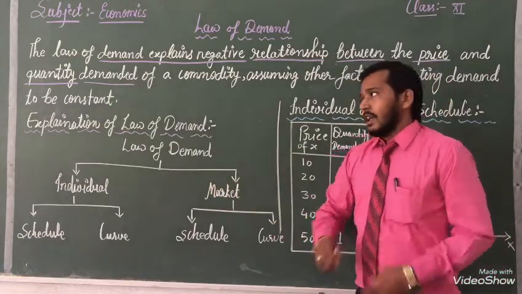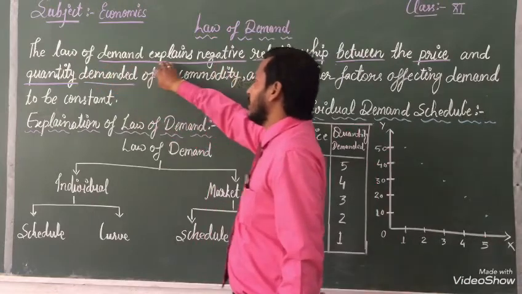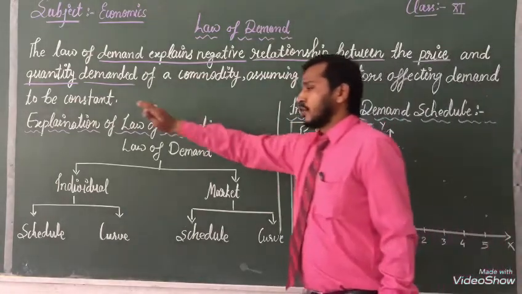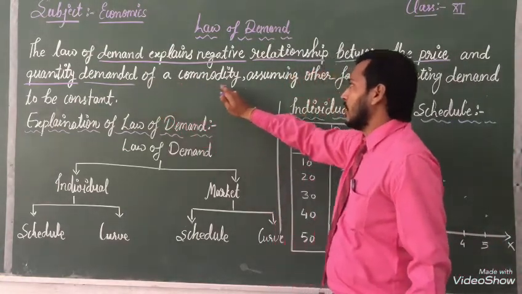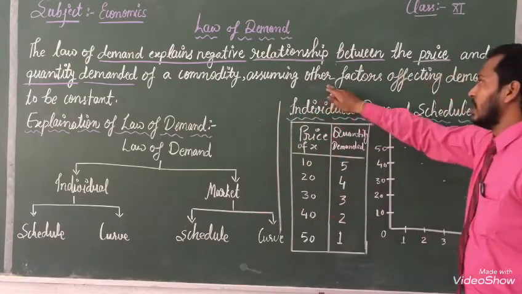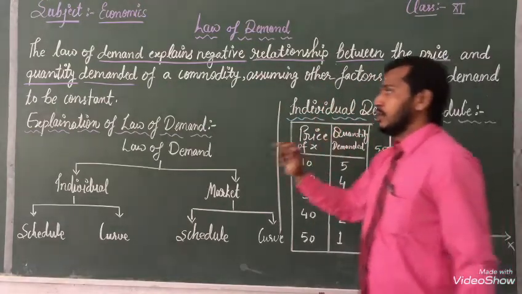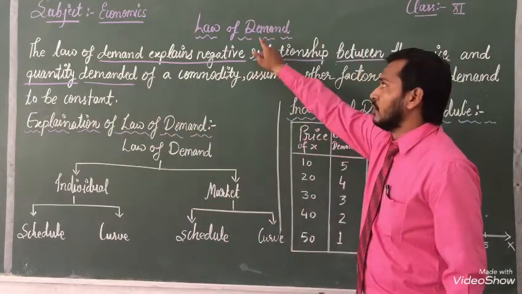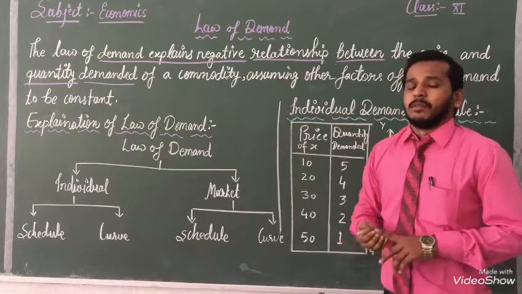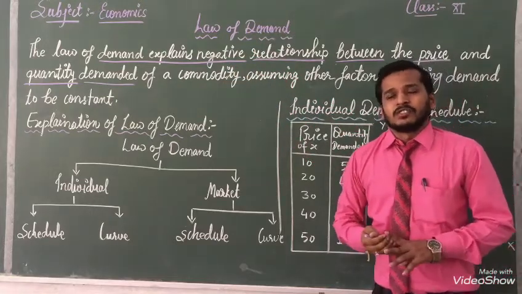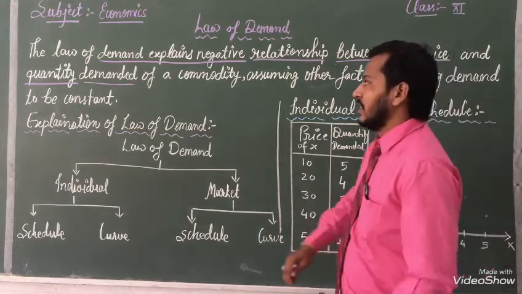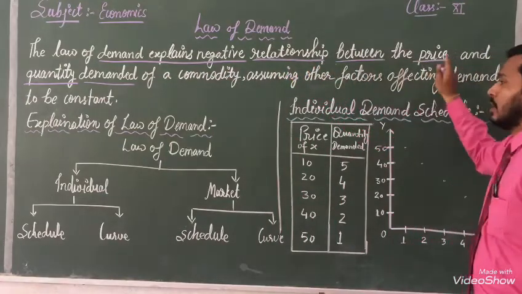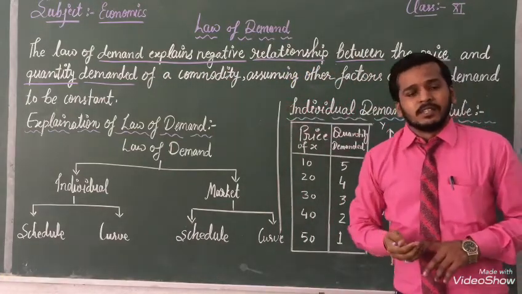According to demand, our law of demand explains the negative relationship between price and quantity demanded of a commodity, assuming other factors affecting demand to be constant. This is important information for you. This is showing the law of demand. We can say demand explains a negative relationship between price and quantity demanded.